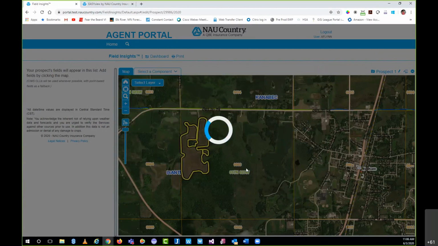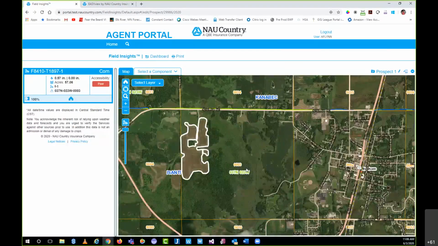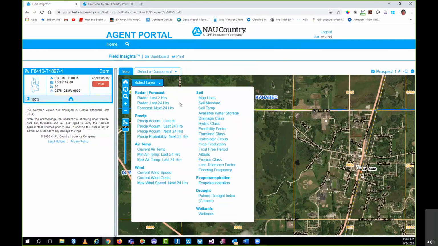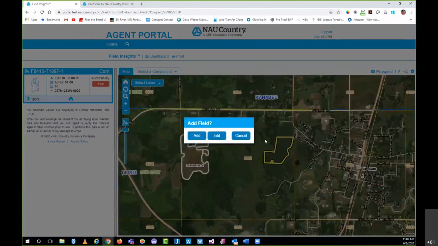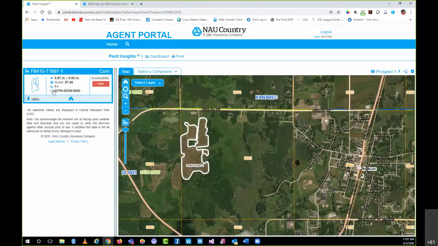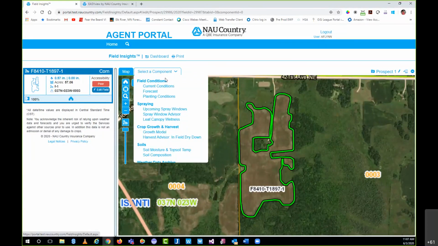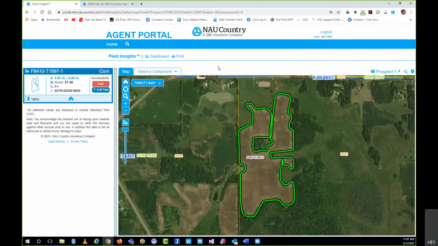And now I have the capability to show full-fledged, from A to Z, Field Insights and how it works to any potential prospect. You can see here I can select all the layers, which we're going to go into in much more detail here. You can look at, oops, I just clicked a random field. You can look at the actual field card information. You can look at the different components. Anything that you would have utilized on a real policy, a real Field Insights, you can do with this prospect tool. And so I definitely just wanted to call that out.